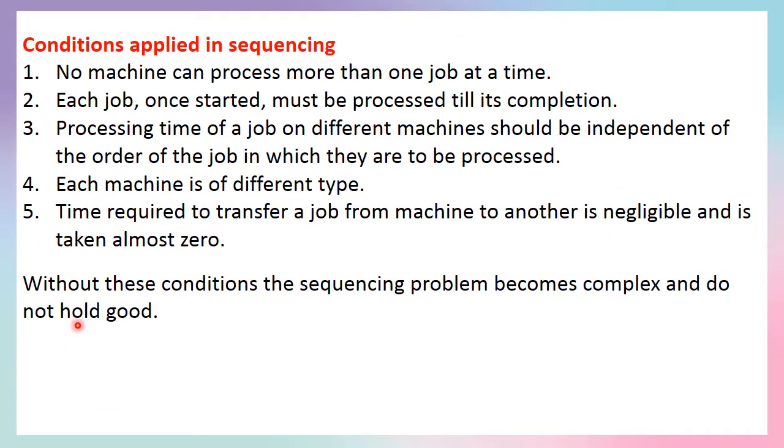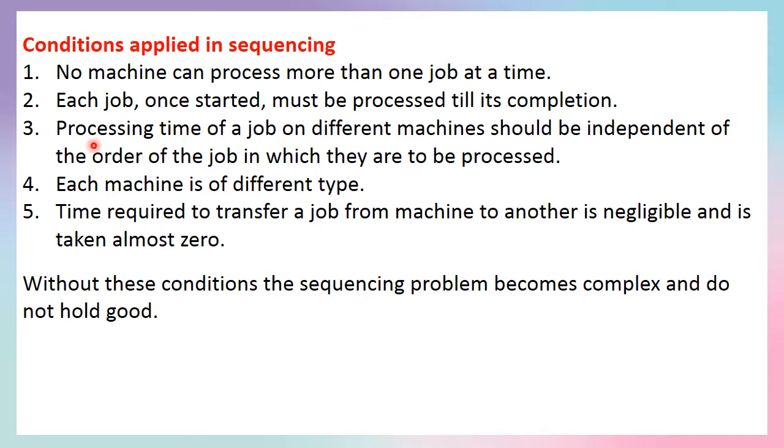Conditions applied in sequencing. First one, no machine can process more than one job at a time. That is, at a time, one machine will do one type of job only. Second one, each job once started must be processed till its completion. That is, before the completion of one particular job, there is no time gap in between or rest for the machine. Third, processing time of a job on different machines should be independent of the order of the job in which they are to be processed. That is, processing time of a job on different machines independent.